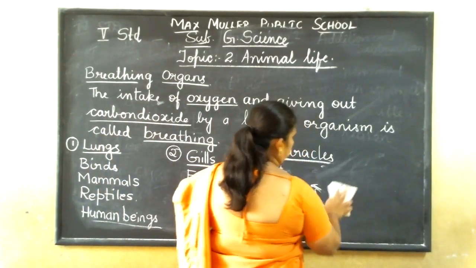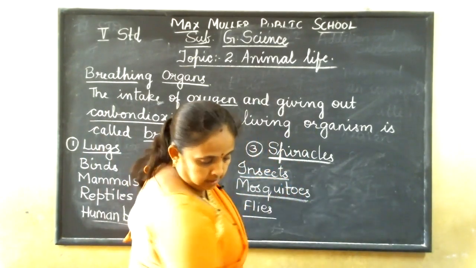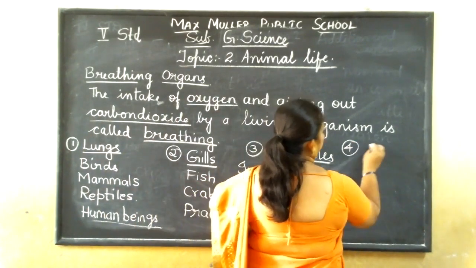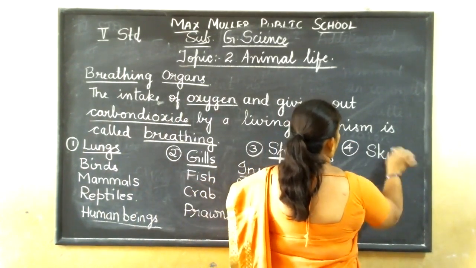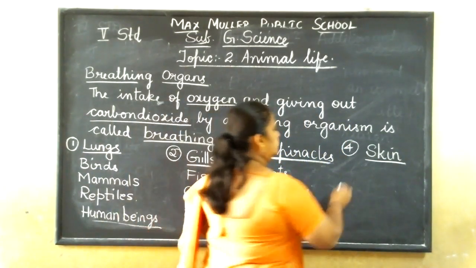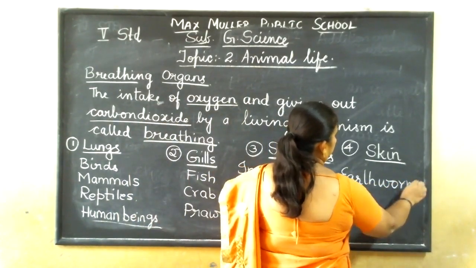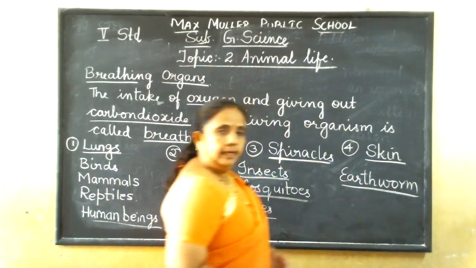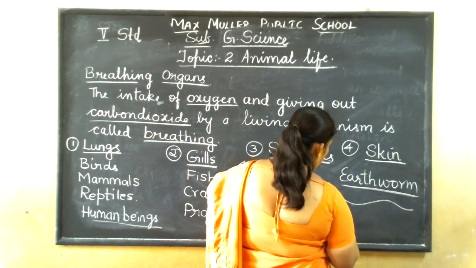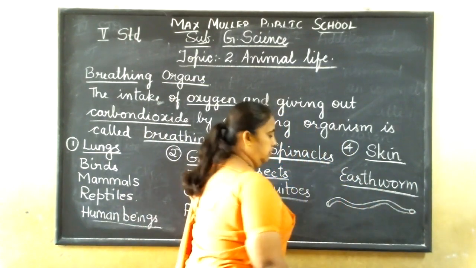Next, we'll move to the next breathing organ, that is called skin. What is skin? Moist skin. Moist is wet. Animals like earthworm breathe through the moist skin. You have the earthworm like this, and the outer covering is moist skin, wet.